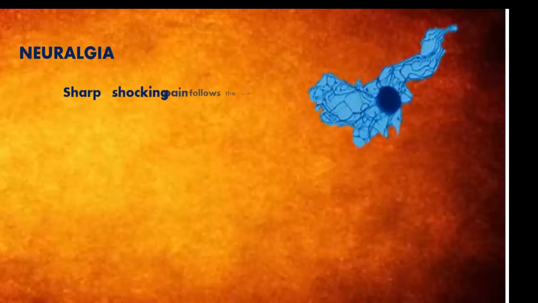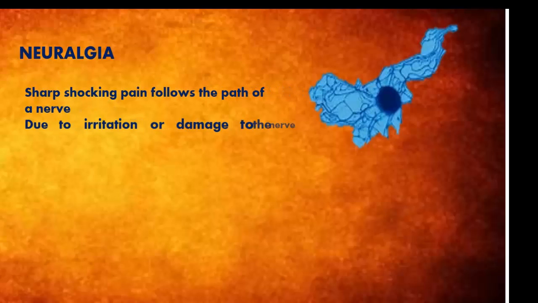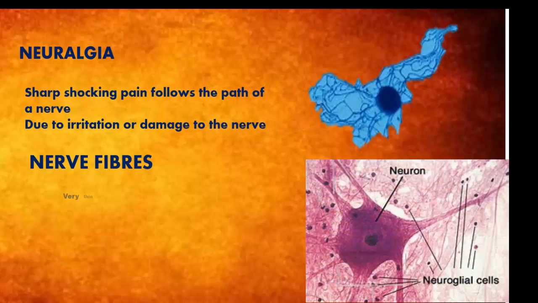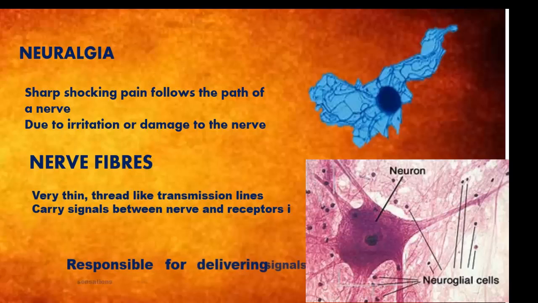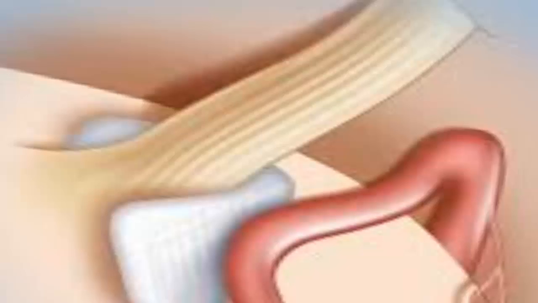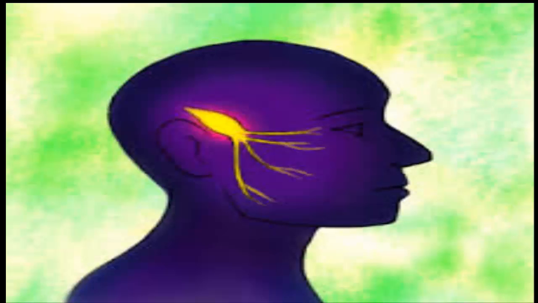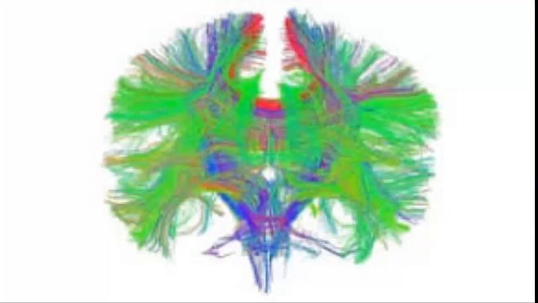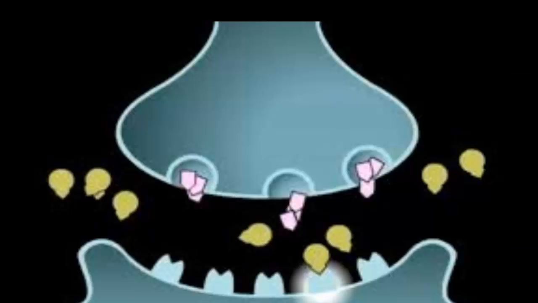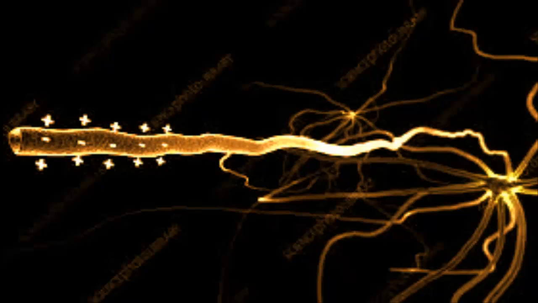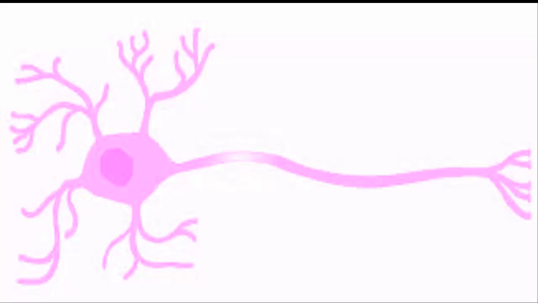Neuralgia. It is a sharp, shocking pain that follows the path of a nerve and is due to irritation or damage to the nerve. Nerve fibers. These are very thin, thread-like transmission lines that carry signals between nerves and receptors in the skin, muscles, and internal organs. Their official job is to conduct nerve impulses, which basically means they are responsible for delivering signals and sensations from the nerves.